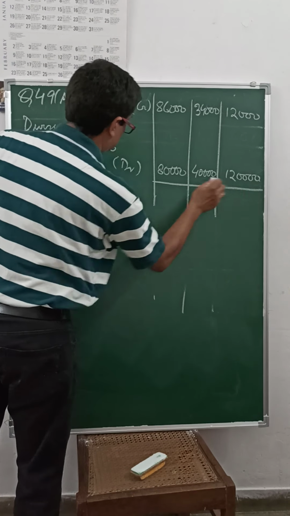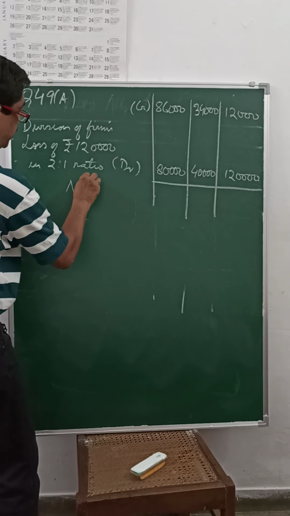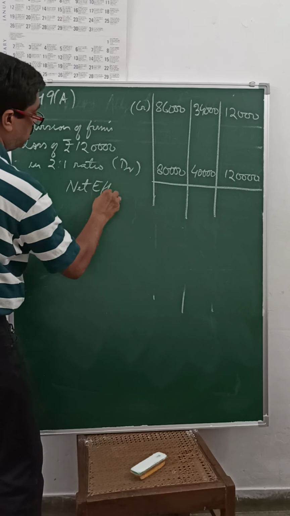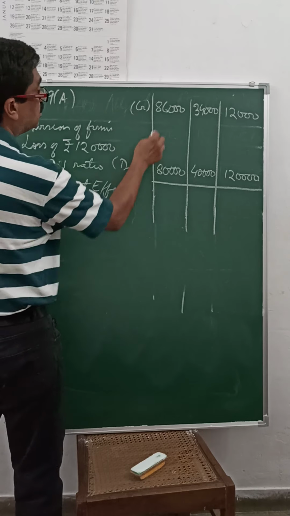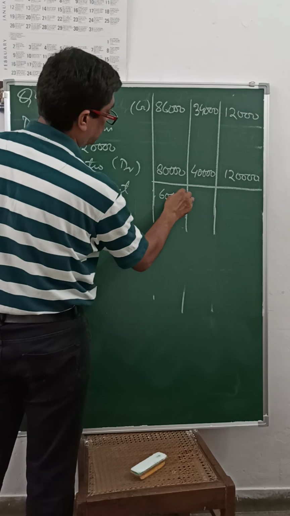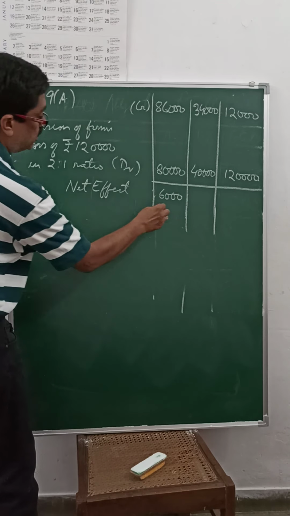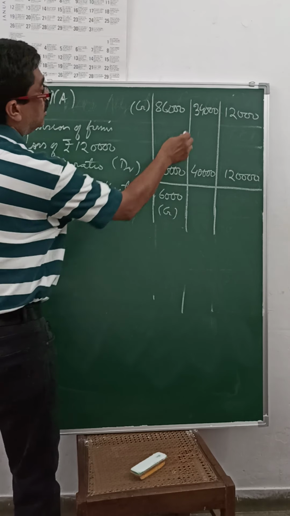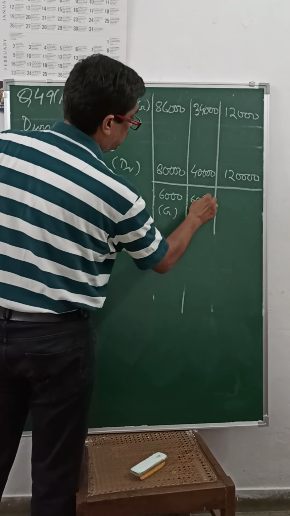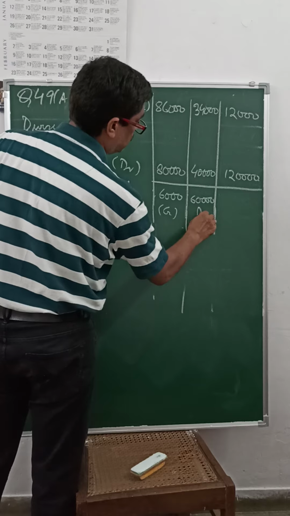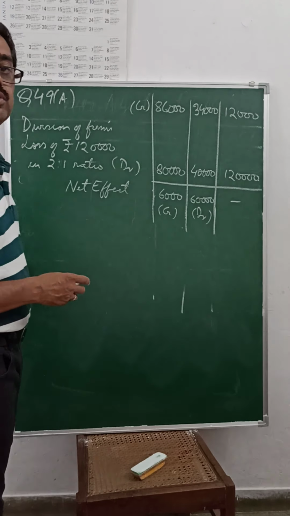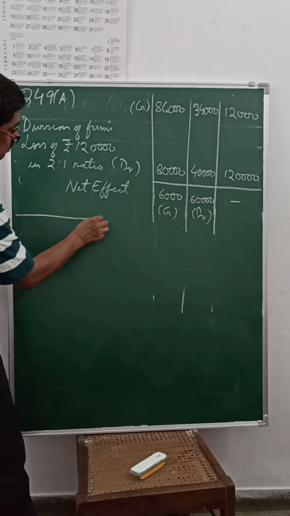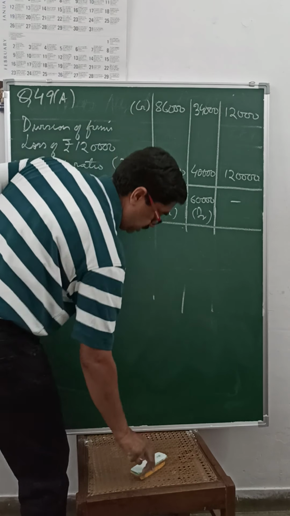Find the difference. This is called the net effect of the errors. When you subtract, it gives you a balance of 6,000. Which is greater? Credit. 40,000 minus 34,000 is 6,000. 40,000 is more, means debit. This will be nil because 1,20,000 minus 1,20,000 is nil. Close your adjustment table completely.